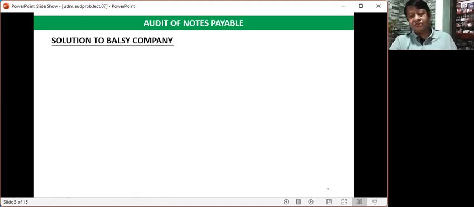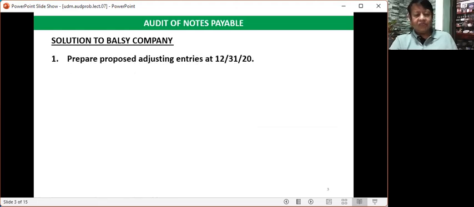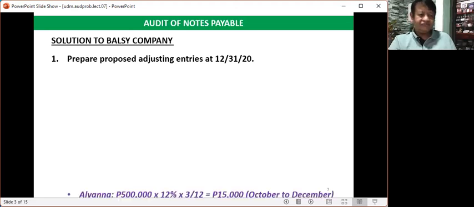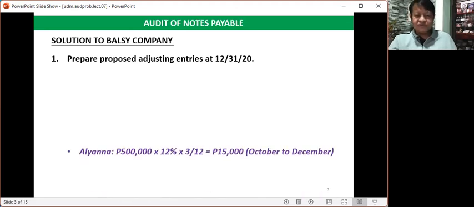So here is the solution to Balsi Company. We will first answer requirement number 1. Prepare proposed adjusting entries at December 31, 2020. So let's compute for the interest to be recognized with regards to the proposed adjusting entries. For the indebtedness to Aliana, this is the computation of interest.